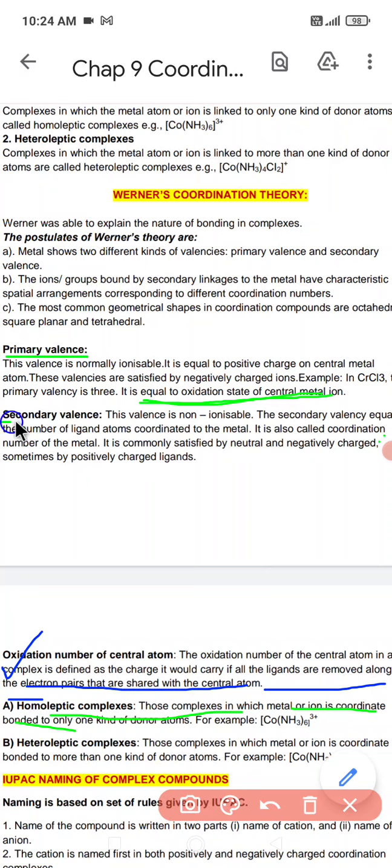Next we have secondary valence. What is secondary valence? The valence is non-ionizable. So just remember, secondary valencies are non-ionizable. That is, secondary valence is equal to the number of ligand atoms coordinated to the metal atom. It is equal to the number of ligands coordinated to the central metal atom. It is also called the coordination number of the metal.